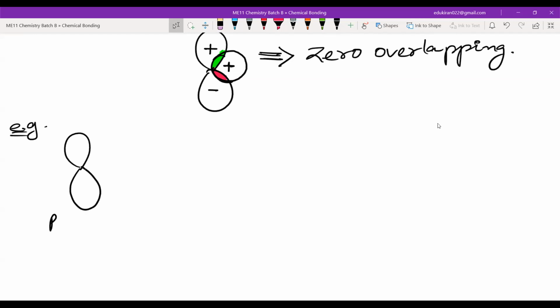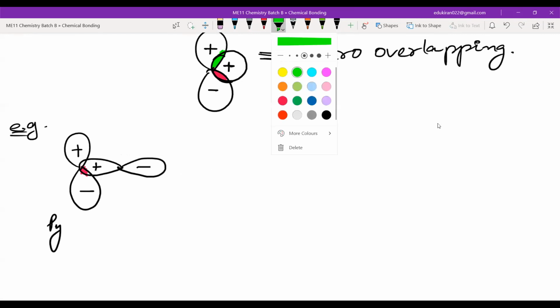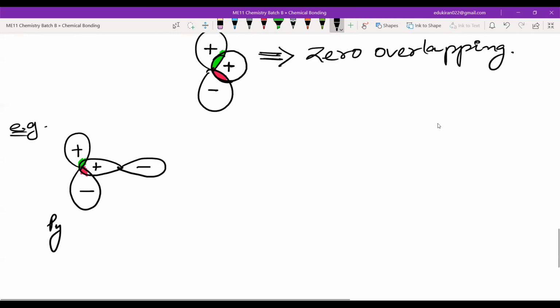So let us say that this is py. This is positive and this is negative. But you have px. So whether this is positive or negative, it doesn't matter. If I take this and overlap it, then I can see that there is an equal probability and equal chance of positive overlapping taking place, and there is some negative overlapping also taking place. That is why this is also an example of zero overlapping.